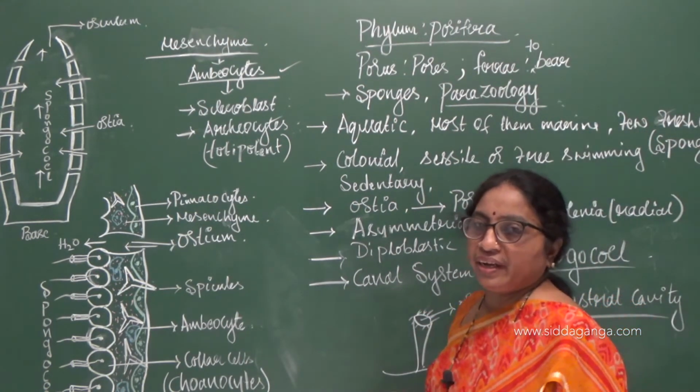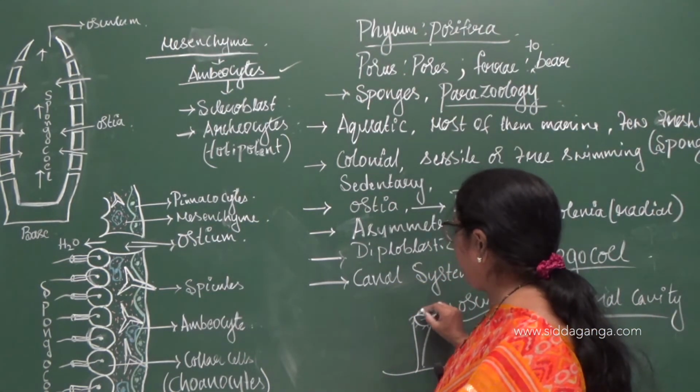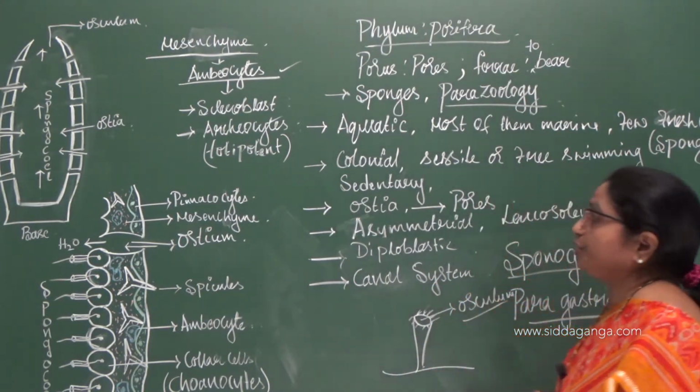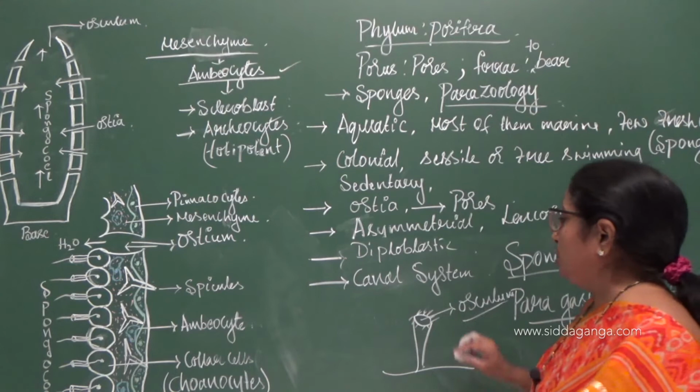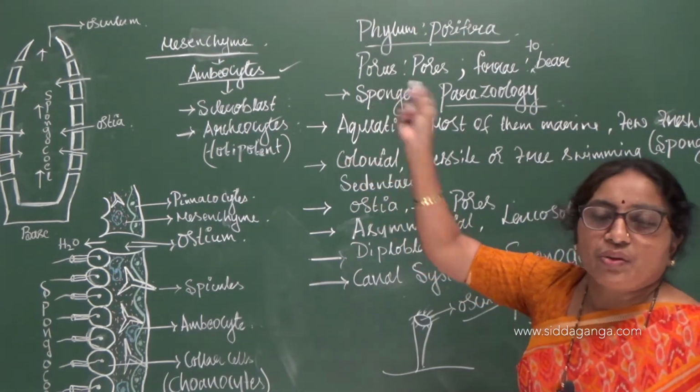The opening is called the osculum, and it is surrounded by fringes, referred to as oscular fringes. So the canal system comprises the ostia, spongocoel and the osculum.